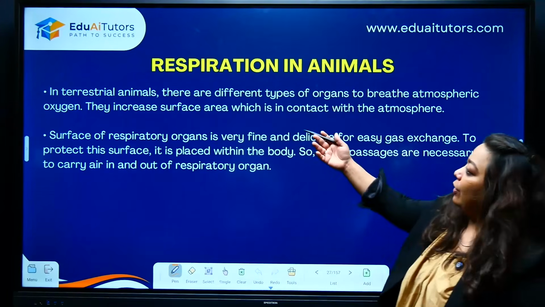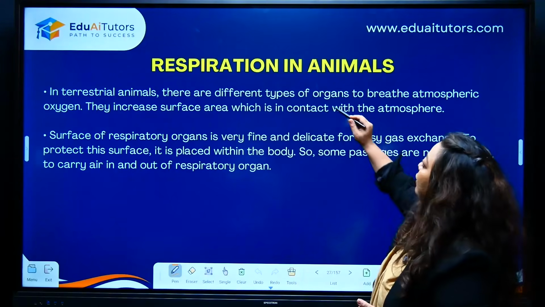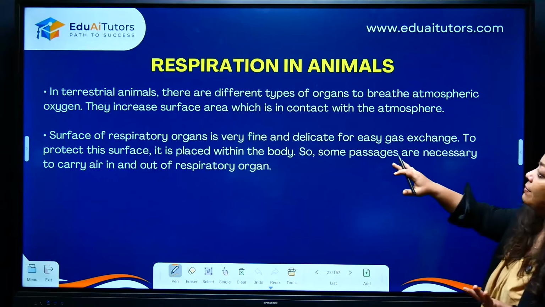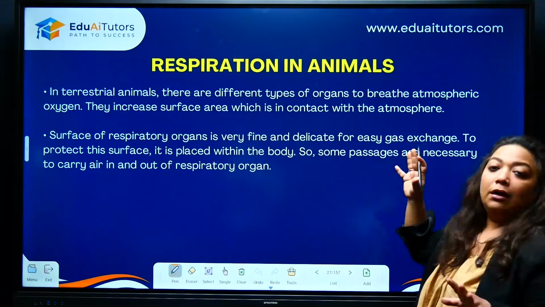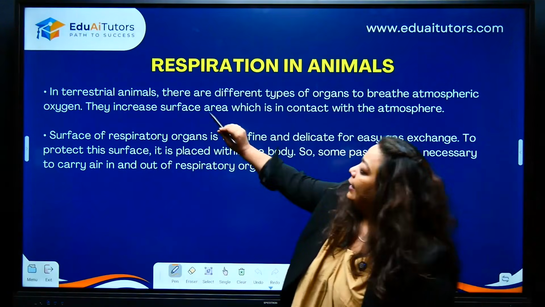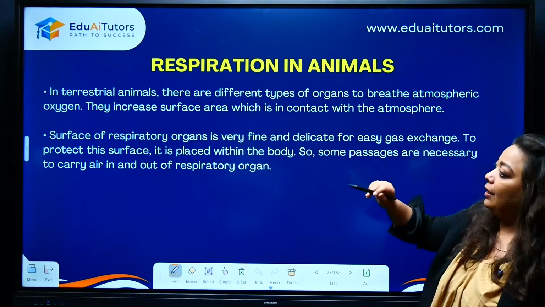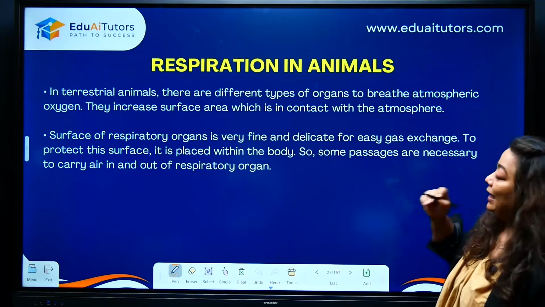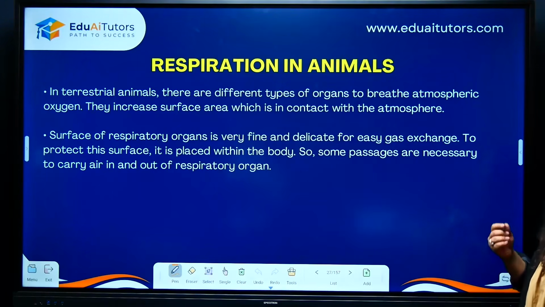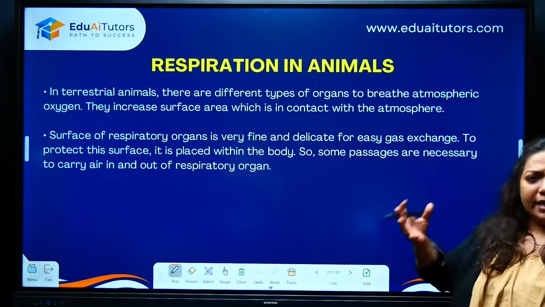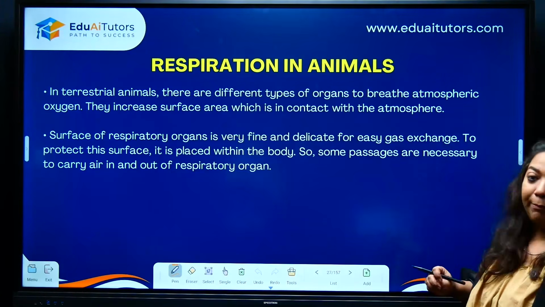Further, we have already known about terrestrial. Please note the organs that are required for breathing in terrestrial organisms are basically lungs. Okay, so read this. There are different types of organs to breathe the atmospheric oxygen, and keep in mind these structures are present in the body in such a way that the surface area is big enough for the exchange of gases to take place.